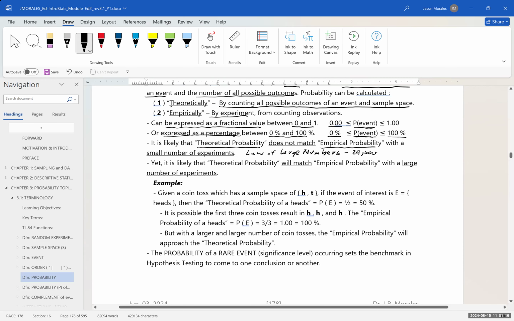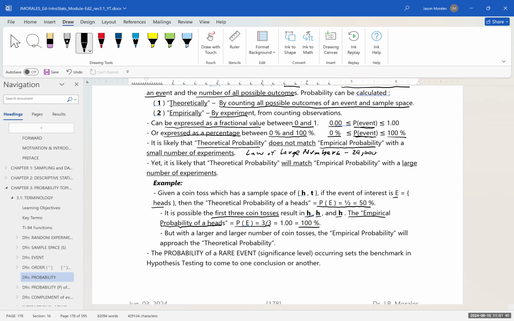So here, an example, given a coin toss, which has a sample space of heads and tails, if the event of interest is getting heads, then the theoretical probability of heads is 1 out of 2 or 50%. But it is possible that the first 3 coin tosses result in 3 heads. So the empirical probability of heads would have been 3 out of 3 or 100%.